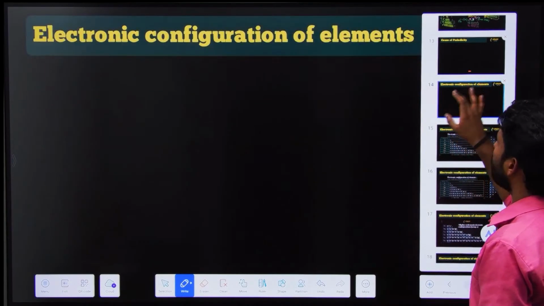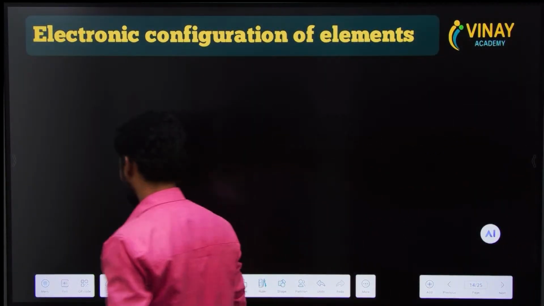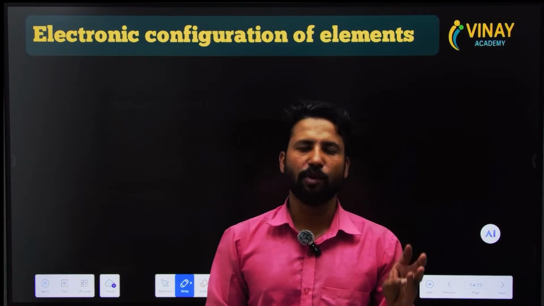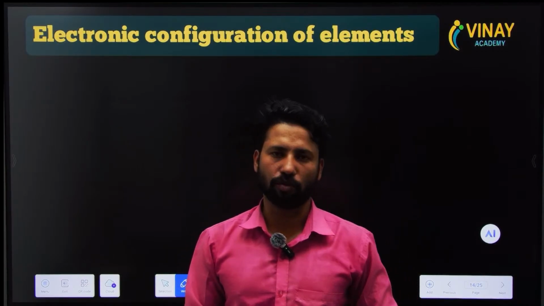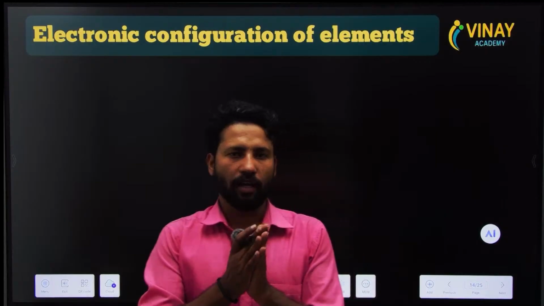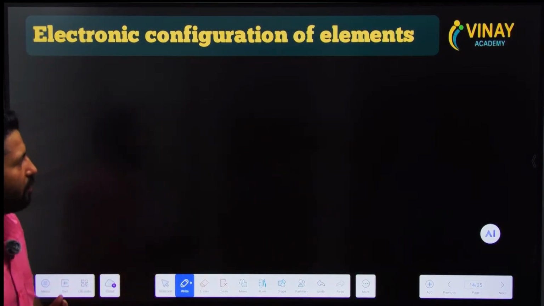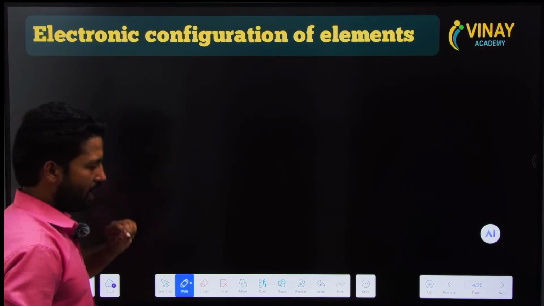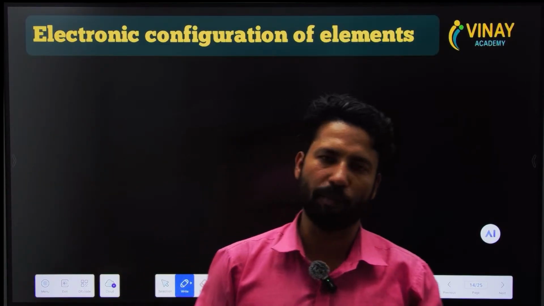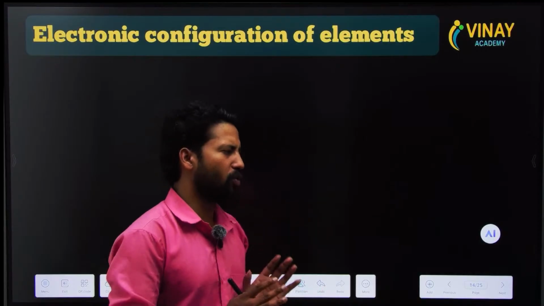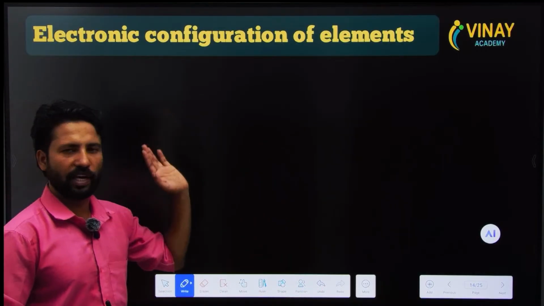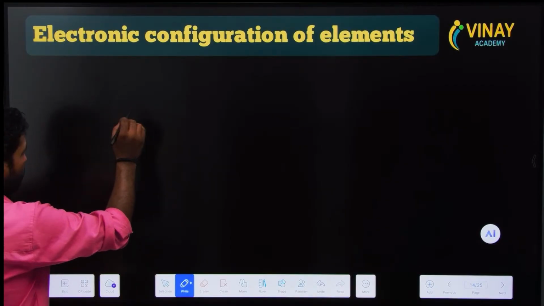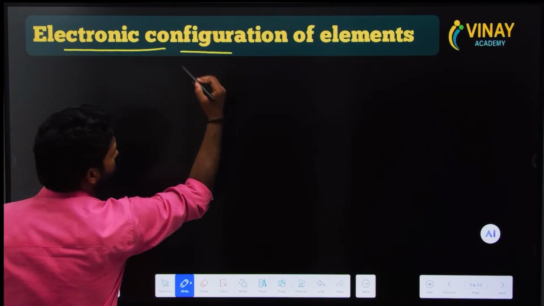So it was all about electronic configuration. There are exceptions in the S block, P block or D block. So here we are only talking about the classification. We will not discuss electronic configuration and those particular exceptions. I have already told two exceptions, that is chromium and copper. Remember it. The most questions have been asked yet from those two elements, chromium and copper. So it was all about electronic configuration and classification.